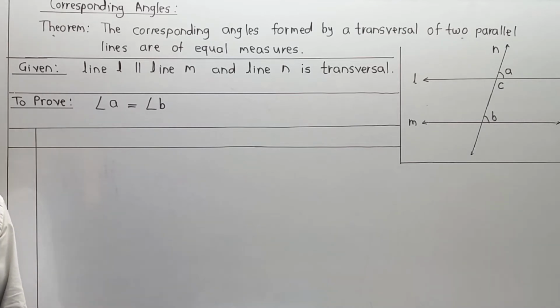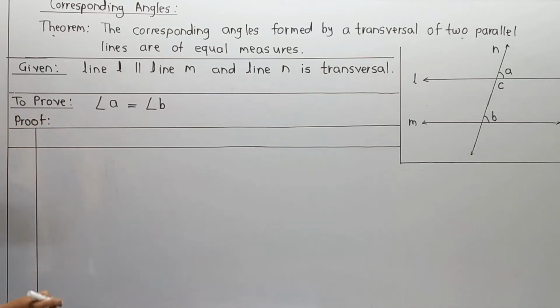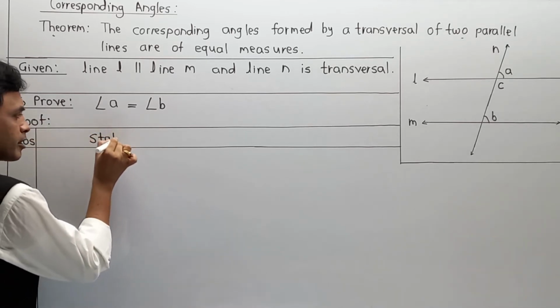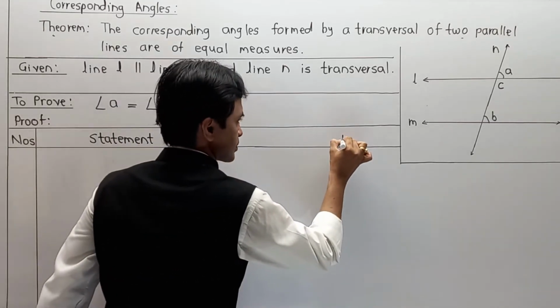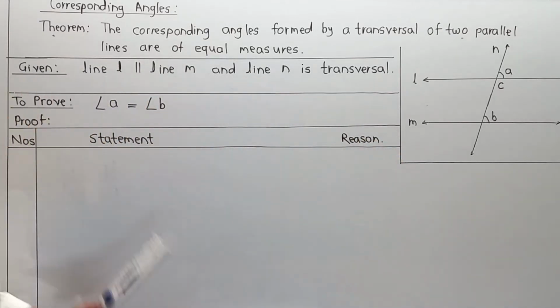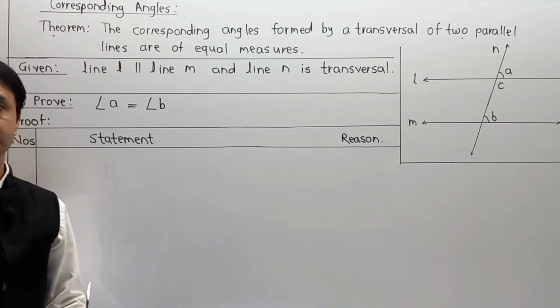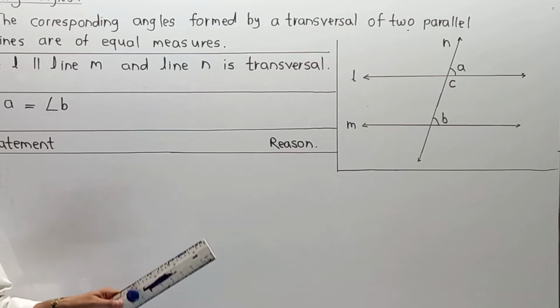Now students, please pay attention. Whenever you write the part called proof, please have a habit that it should be in the form of number, statement and reason. Please start making a habit of number, statement and reason. It looks attractive and perfect. So now one by one we have to write number, statement and reason.